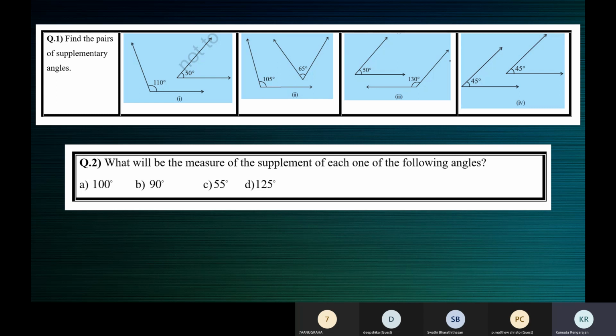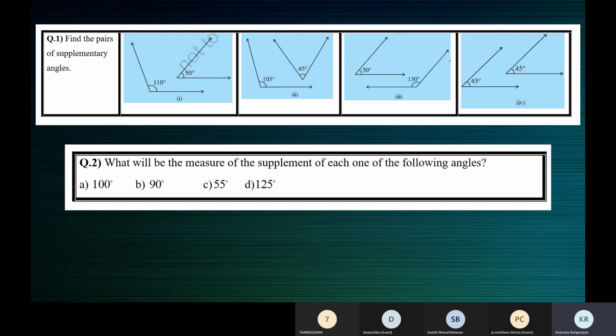Like when you're asked to write the reciprocal of 2 by 3. What is the reciprocal of 2 by 3? Ma'am, the reciprocal of 2 by 3 is 3 by 2, ma'am. Yeah, the reciprocal of 2 by 3 is 3 by 2. But sometimes what we do, we just write 2 by 3 is equal to 3 by 2. That doesn't make sense. So you must write the reciprocal of 2 by 3 is 3 by 2. You must write it in a sentence like that.